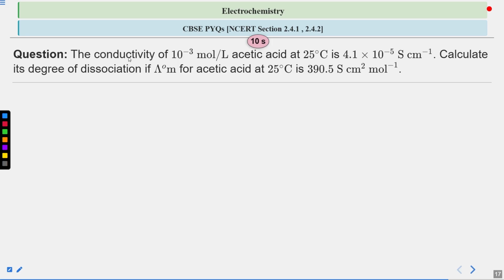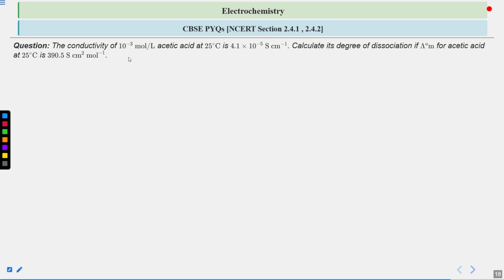Okay, so you got some time. Try to solve it by applying the formulas which relate the conductivity and the degree of dissociation for a particular electrolyte, and after some time we can see the correct answer. Okay, let's see. For this given question, how can you answer it? You have to just use some formulas. So let's see.